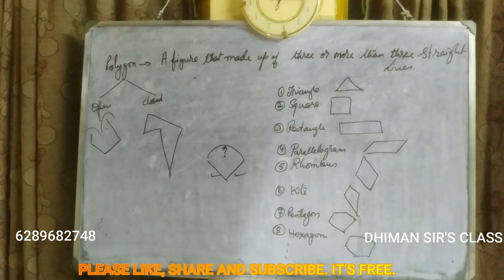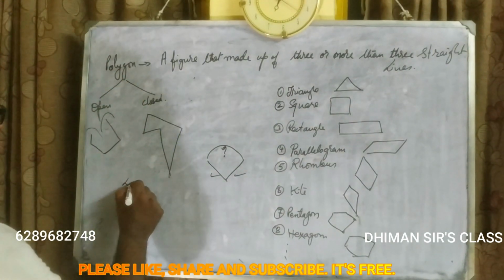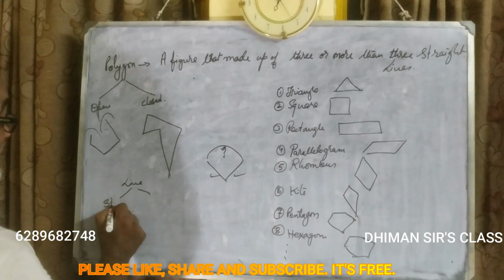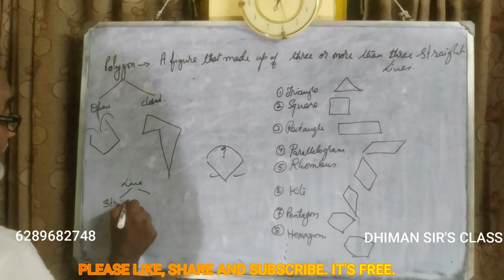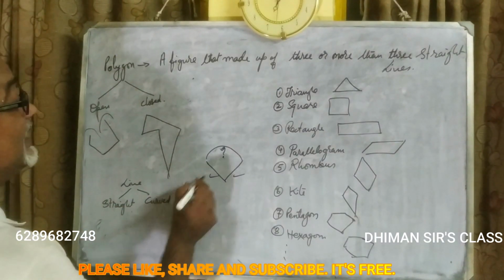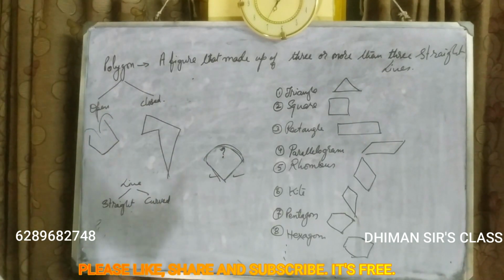And one more thing I forgot to explain while explaining about line. A line also can be of two types: straight line and curved line. See, here it is a curved line, but these are all straight lines.